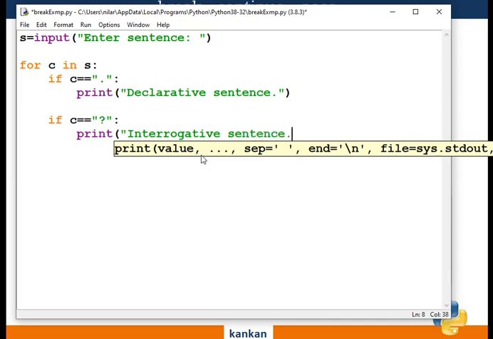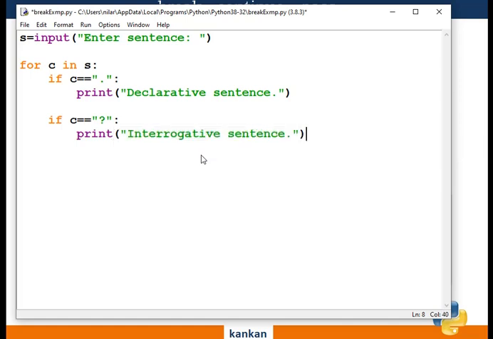This is an interrogative sentence. Next, if the sentence is terminated with the exclamatory symbol, then it will be an imperative sentence. That will be an imperative sentence.